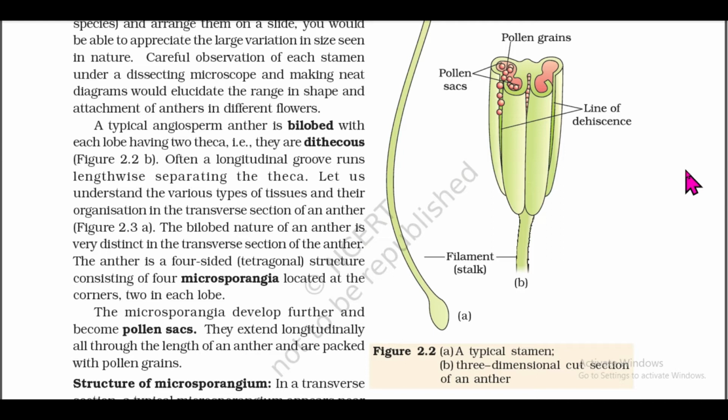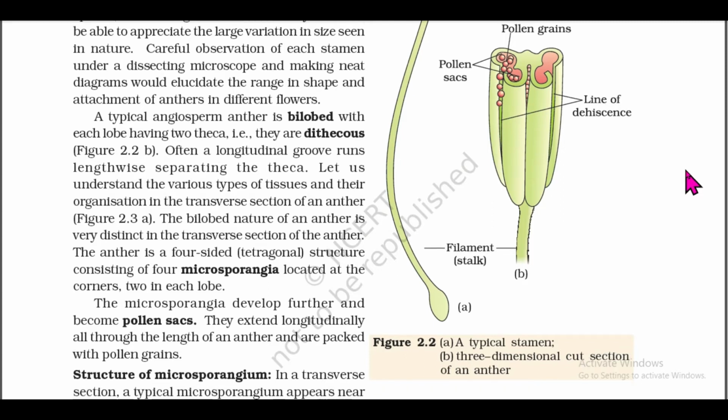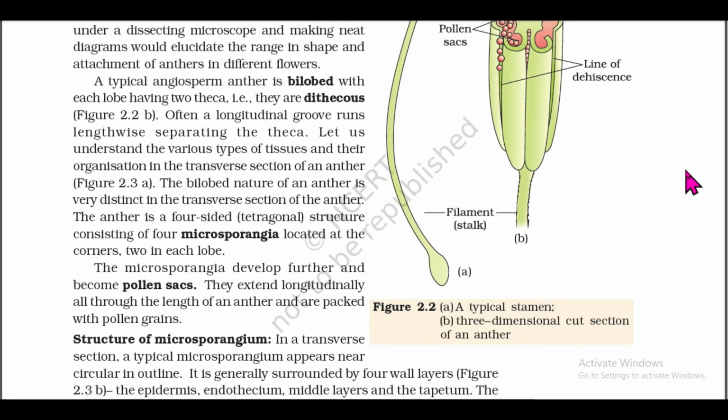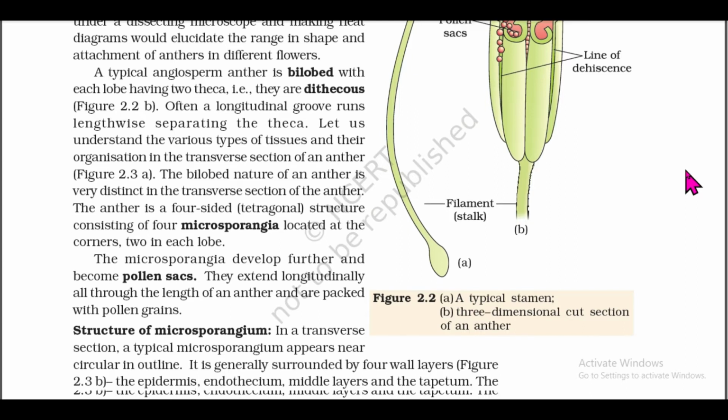The bilobed nature of an anther is very distinct in the transverse section of the anther. The anther is a four-sided tetragonal structure consisting of four microsporangia located at the corners, two in each lobe. The microsporangia develop further and become pollen sacs. They extend longitudinally all through the length of an anther and are packed with pollen grains.